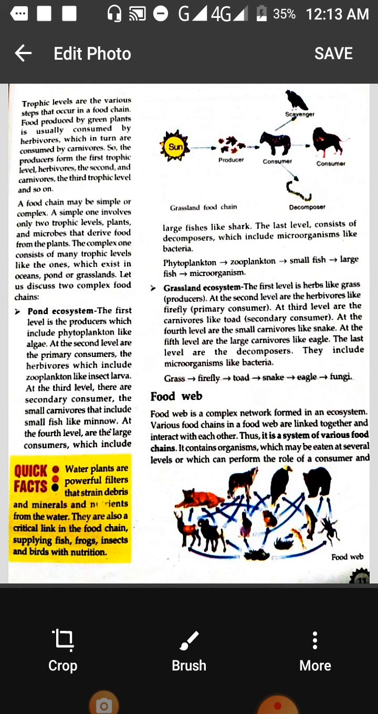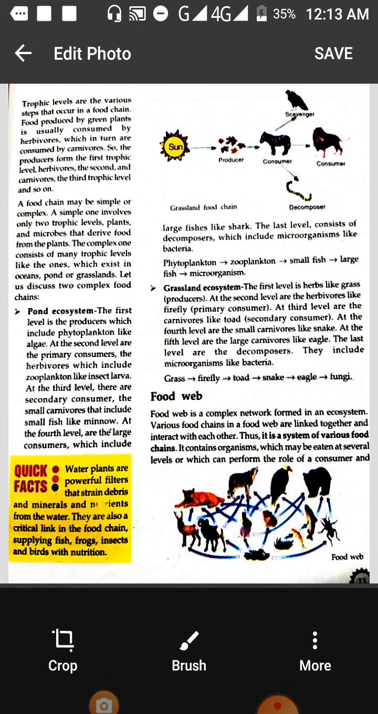Next is the pond ecosystem. Now what is a pond ecosystem? In a pond, the first level is the producers, which include photosynthesis producing plants. These are the phytoplanktons. These are the green color algae which grow in the pond, and these consume the carbon dioxide from the water and they produce the food.